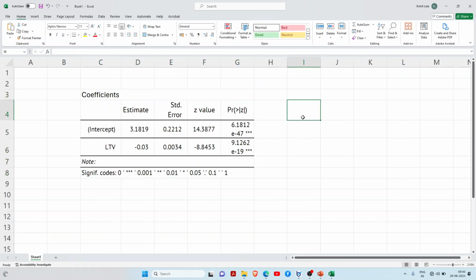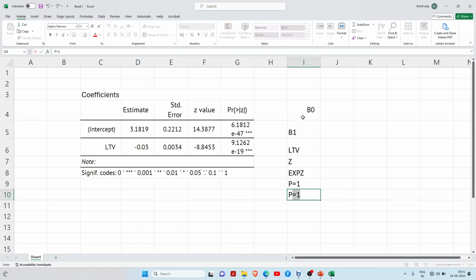Now here I will try to make two or three columns: beta 0, beta 1, and LTV, that is our x variable. I will make z, and I will make the exponential of z. I will then write p of x equal to 1 and p of x equal to 0, and I will find all the probabilities.